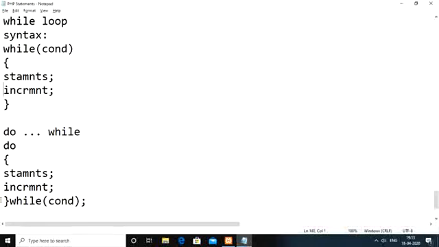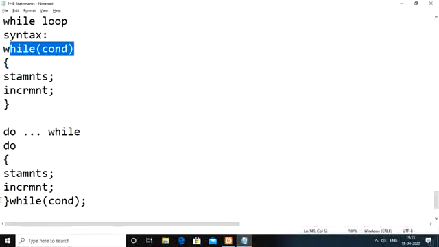If you observe the while loop, at the beginning itself we are checking the condition. If the condition is true, then only we enter into the body of the loop, perform some execution of statements, then perform some increment operation related to this condition. Then again we check the condition one more time. When the condition is true, we execute the statements and repeat this process as long as the condition remains true.